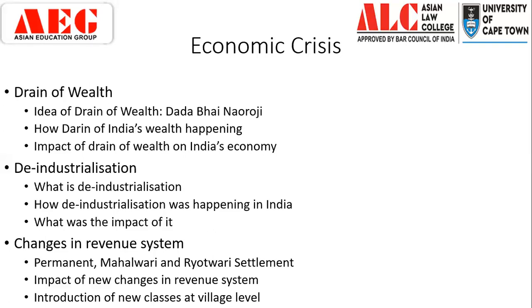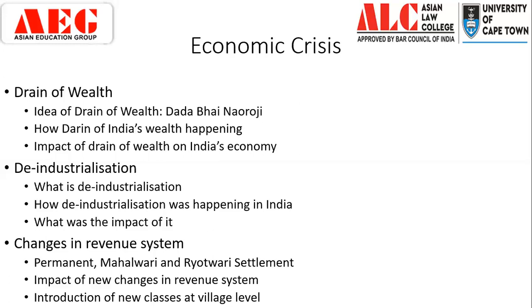Next thing you know, when the Diwani of Calcutta is taken by the English East India Company, we see that the entire money of India is being utilized to buy goods. Then those goods are sold into the European market at a higher profit, and that money is then being accumulated in Europe only. Now this is one way in which the flow of money is no longer coming to India.